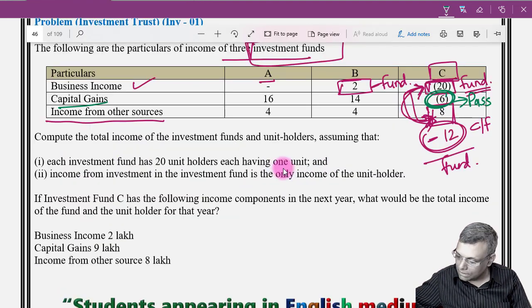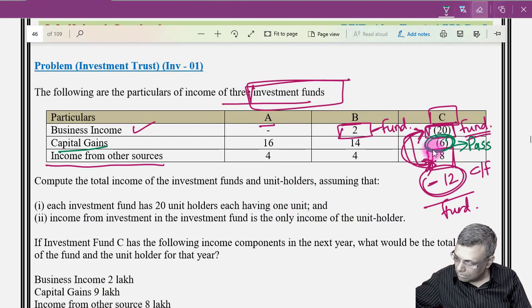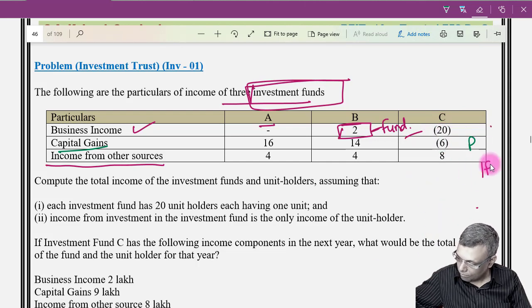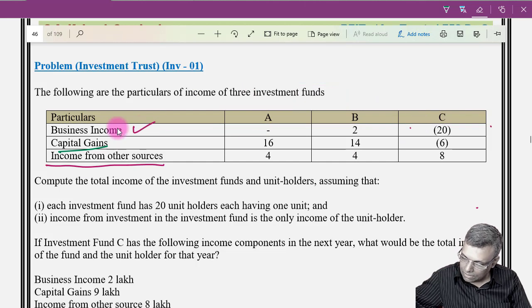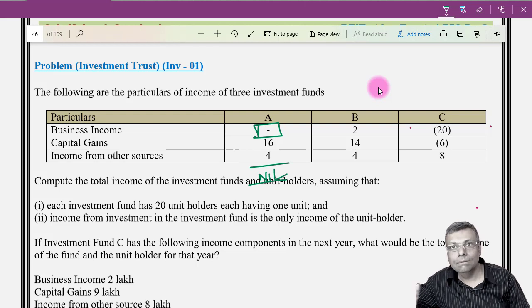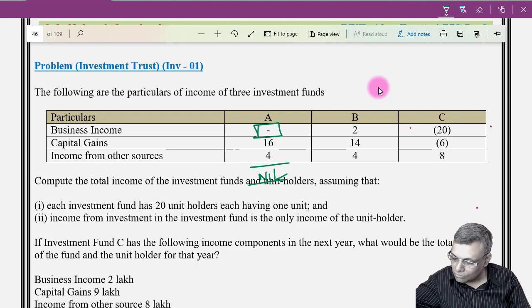So if you see this particular income, now see, ultimately, how much will be the income of the respective fund? In case of A, there is no business income, so it will be nil. I am just talking about the investment fund. So income will be nil. Naturally, the capital gains and these 2 figures will be passed through.